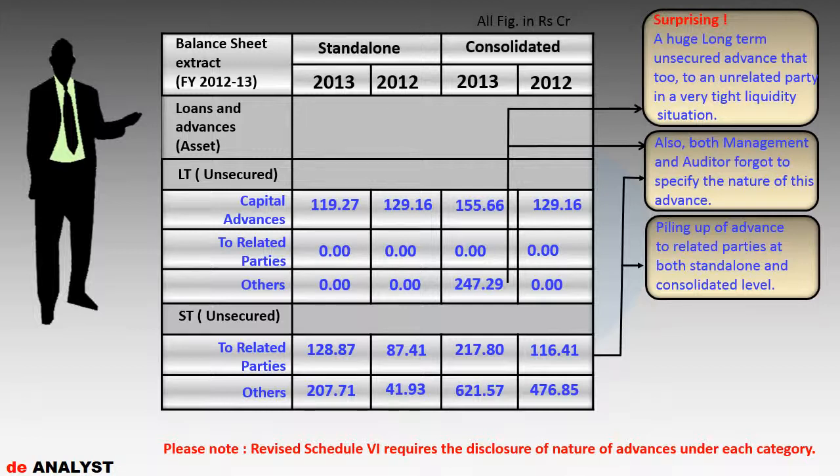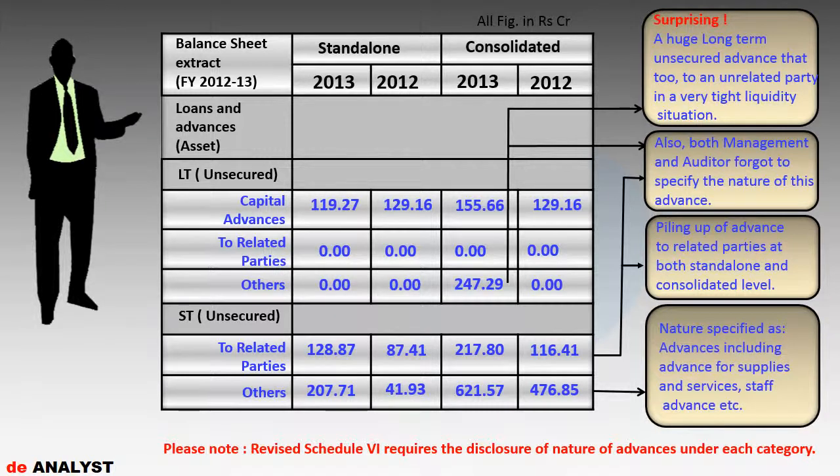4. The company has disclosed that short-term loans and advances, amounting to rupees 208 crore standalone and rupees 622 crore consolidated, are for the purpose of advance for supplies and staff advance. DA has observed that during the year the net movement in this category is rupees 166 crore on a standalone basis.